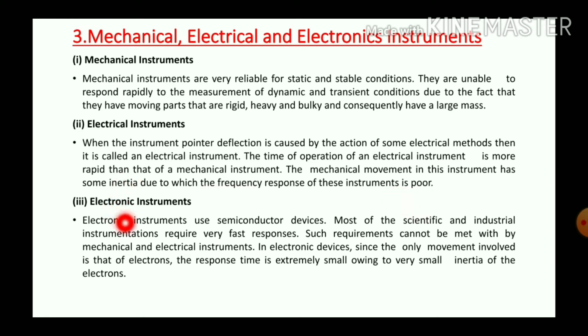Coming to electronic instruments, they use semiconductor devices. Most of the scientific and industrial instrumentation requires very fast response. Such requirements cannot be met with mechanical and electrical instruments. In electronic devices, the only movement involved is that of electrons. The response time is extremely small owing to the very small inertia of the electrons.